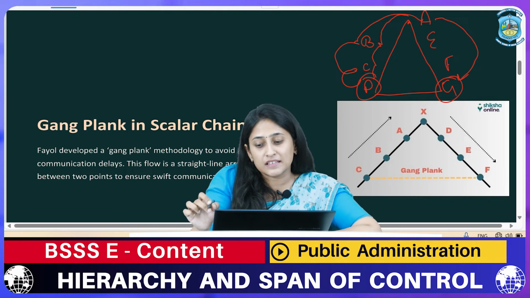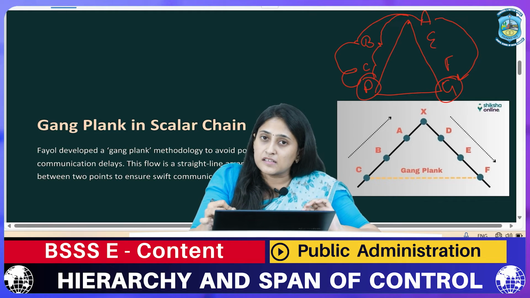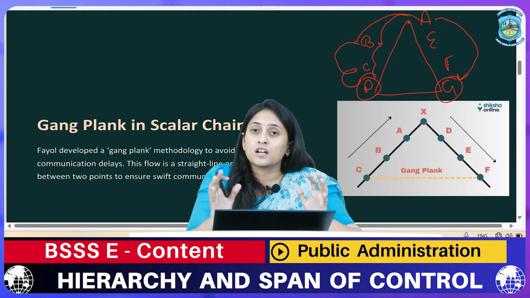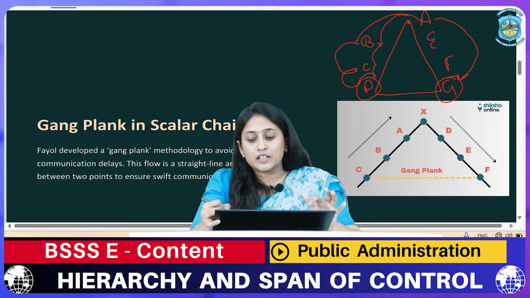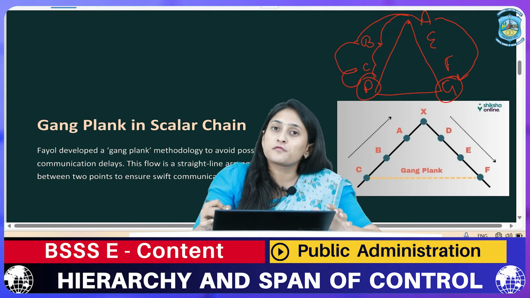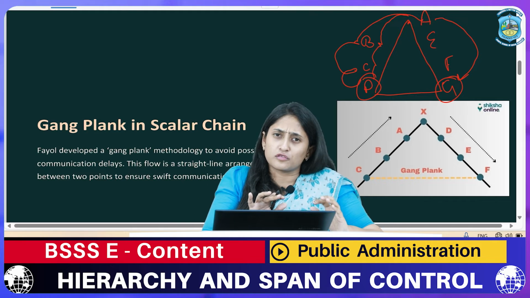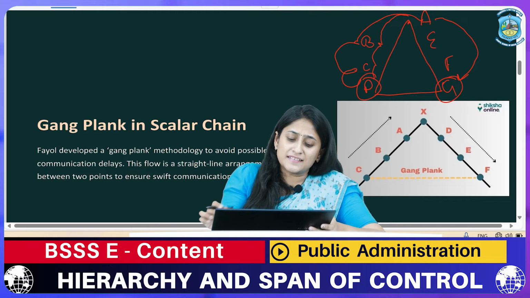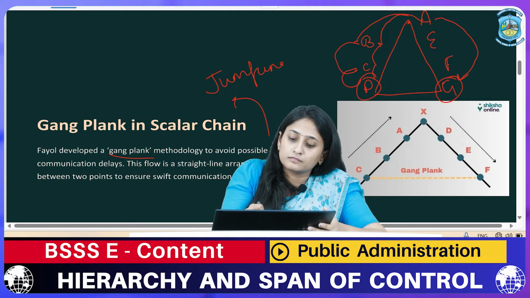So what we can see here is that it is quite a tiring process, because it is going to delay the work process. Information that could be transferred directly from D to G will instead transfer from D, C, B, A, E, F and then to G. So to avoid this sort of confusion, Henri Fayol came up with the best solution, known as the gangplank, or the jumping method.